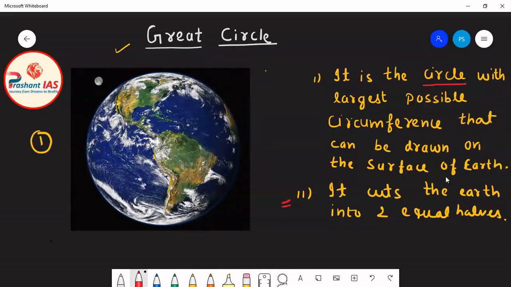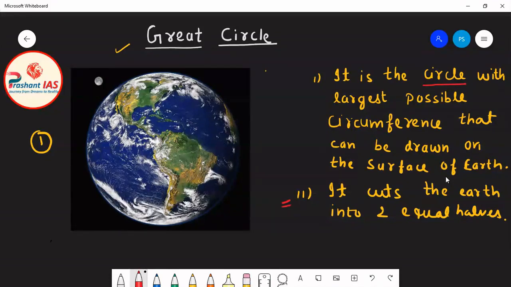Now friends, I want to ask, do you know any such kind of circle which divides earth into two equal halves? Remember your previous classes and try to recall, do you know any circle which actually divides the earth into two equal halves? So pause the video and give your answer in the comment section. Then I will tell you.